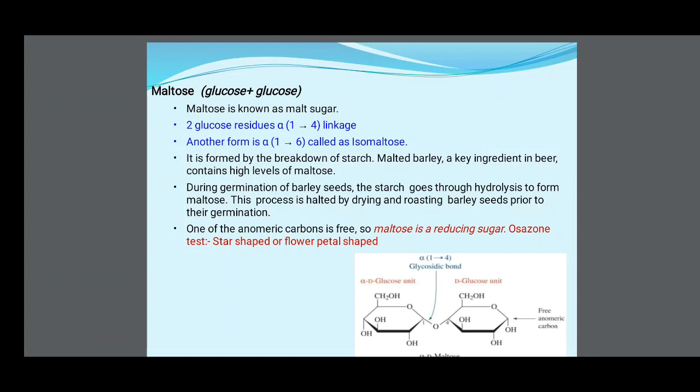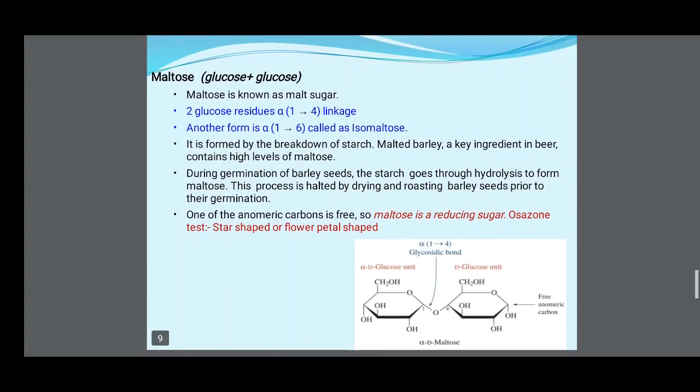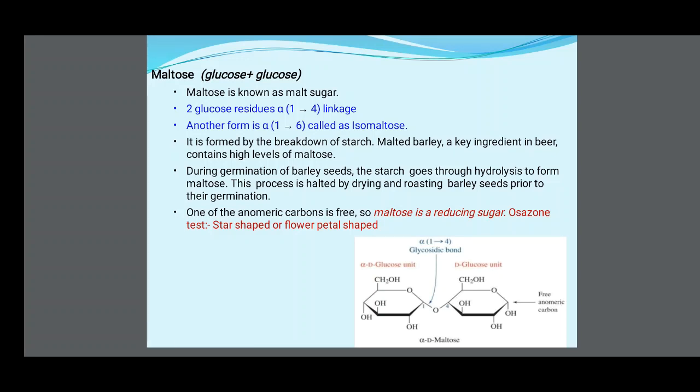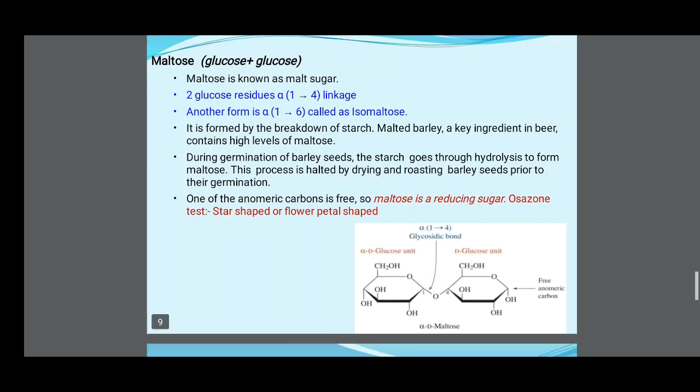One of the anomeric carbons is free, so maltose is a reducing sugar. Osazone test: star shape or flower petal shape. Alpha D maltose has a 1 to 4 alpha glycosidic bond.